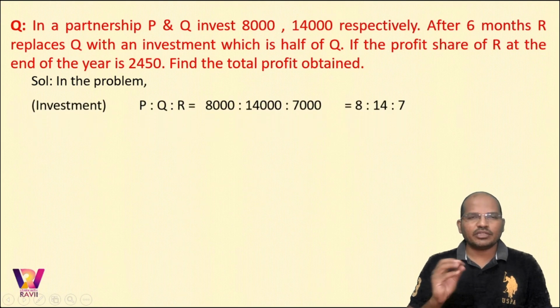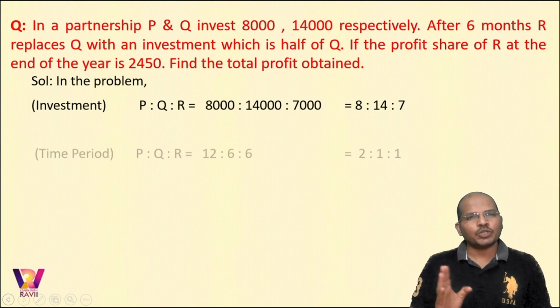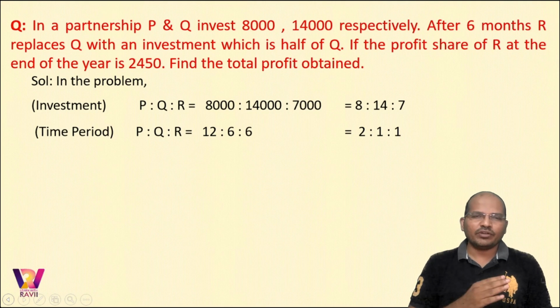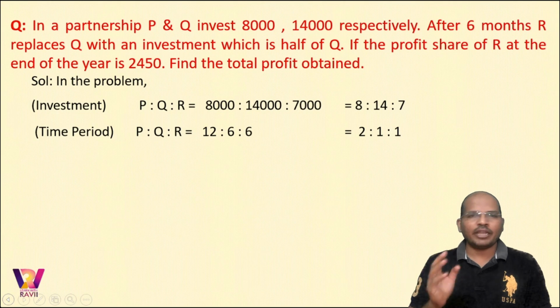So the first step says the ratio of investment P is to Q is to R, that is 8,000 is to 14,000 is to 7,000. How did you get 7,000? Line 2 says the investment of R is half of the investment of Q, so that is 7,000. So it is 8 is to 14 is to 7. Now the time ratio, 12 is to 6 is to 6, because after 6 months Q left and R joined. So time spent by Q is 6, time spent by R is also 6. So it is 12 is to 6 is to 6. That is 2 is to 1 is to 1.